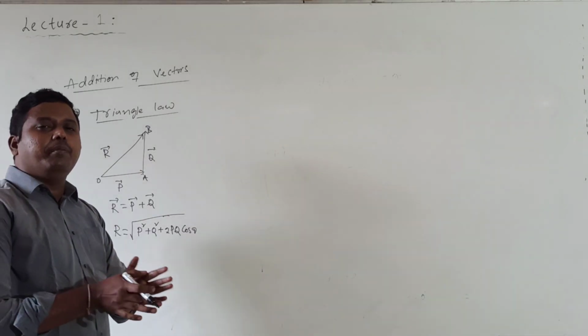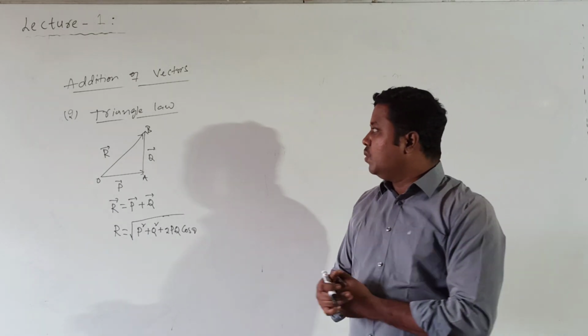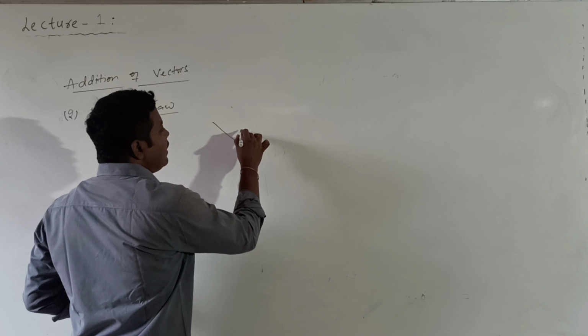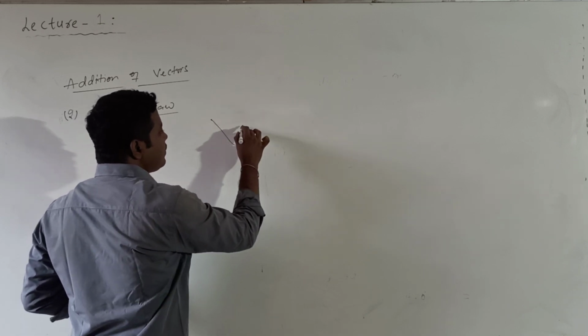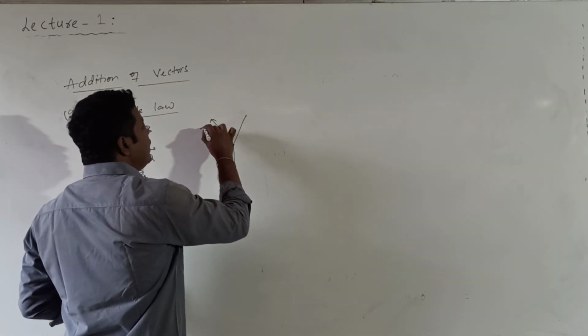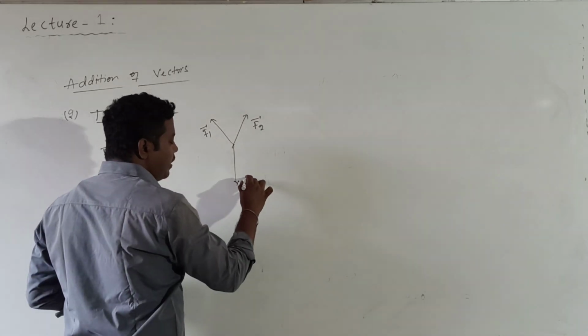This triangle law can also be stated in terms of equilibrium forces. What are equilibrium forces? For example, let us consider three forces: F1 bar, F2 bar, and F3 bar.